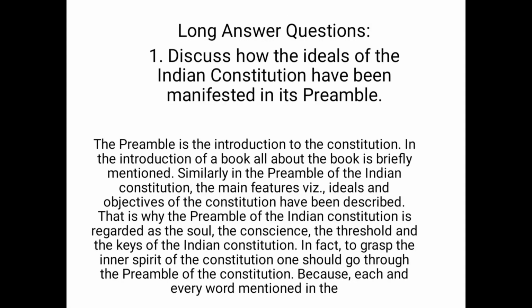Long answer question. Question 1. Discuss how the ideals of the Indian Constitution have been manifested in its preamble. The preamble is the introduction to the Constitution. In the introduction of a book, all about the book is briefly mentioned. Similarly, in the preamble of the Indian Constitution, the main features, ideals, and objectives of the Constitution have been described.